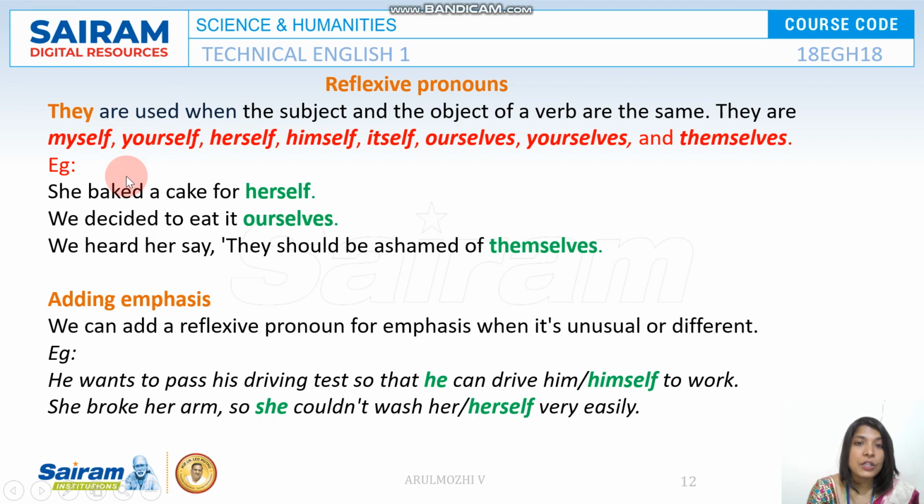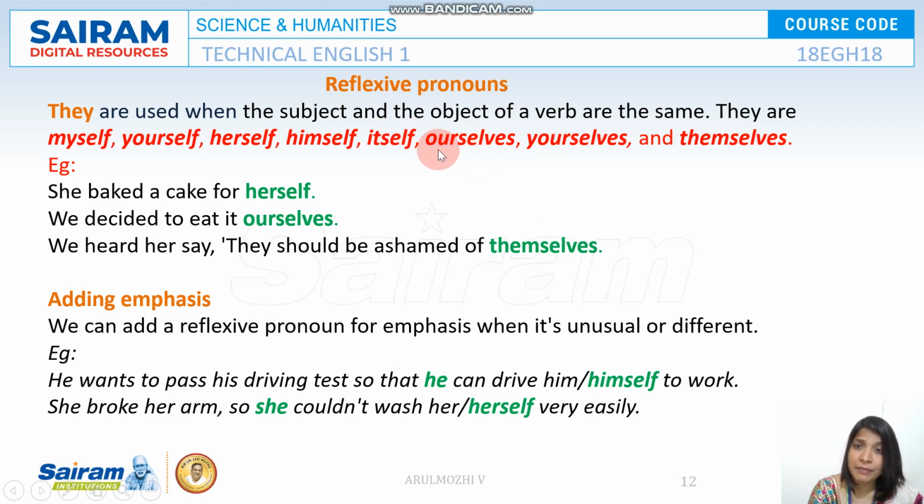She looked into the mirror. Whom did she see in the mirror? She looked at herself in the mirror. She is the doer and looking is the action. Whom is looked at? Herself. The receiver of the action is the same. She looked at herself.